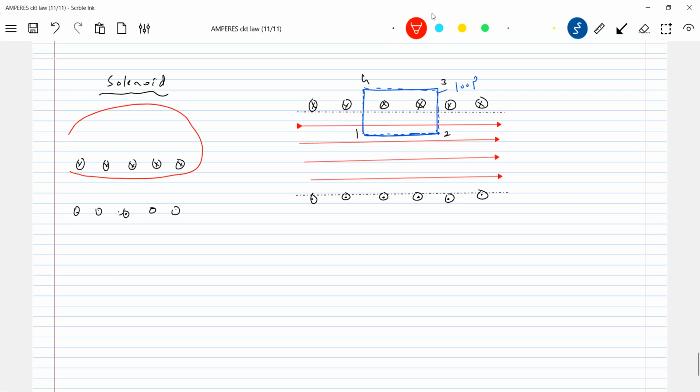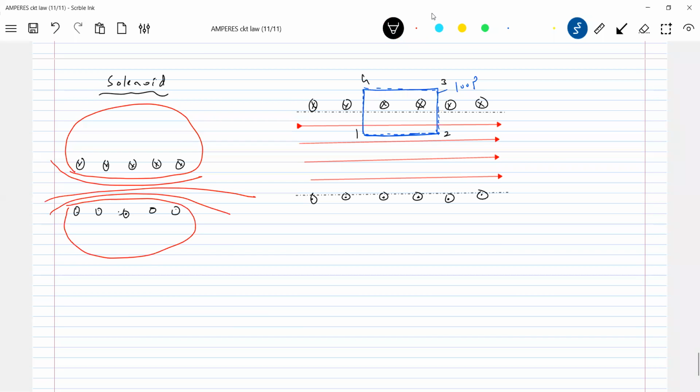I'm showing a few lines of force. This should actually be the field inside. Look at these arrows. Here the current will be out of the plane. This will be the direction of the field.